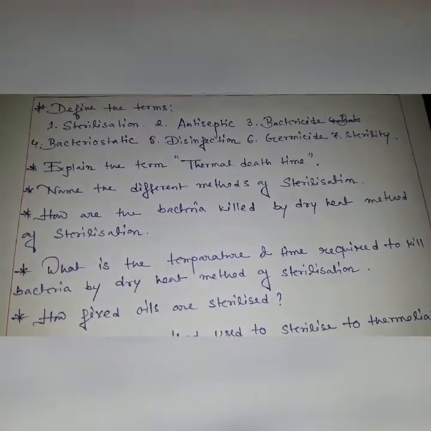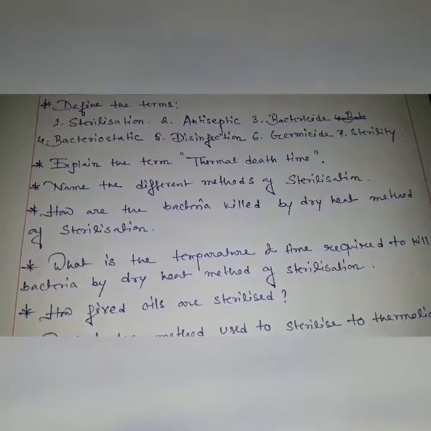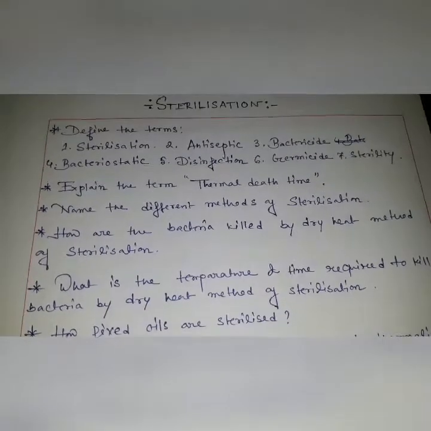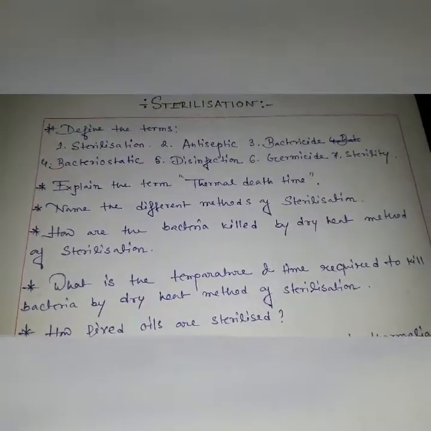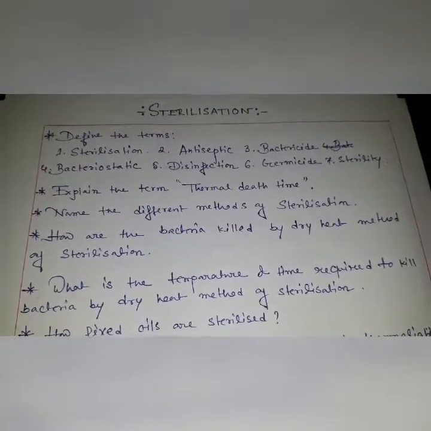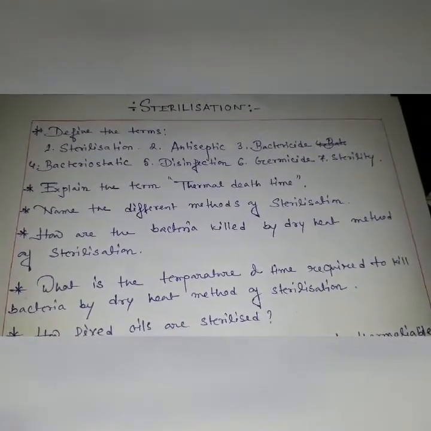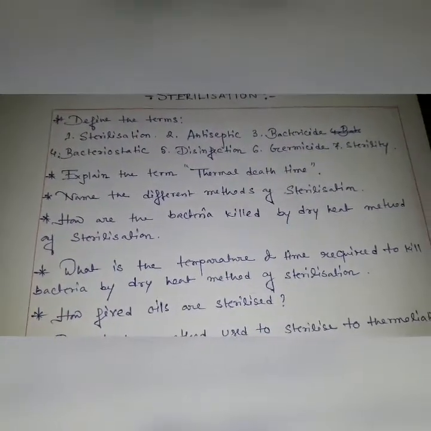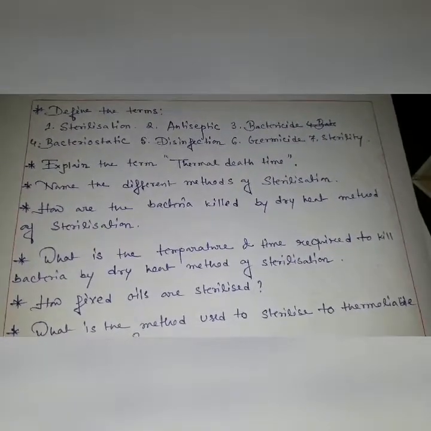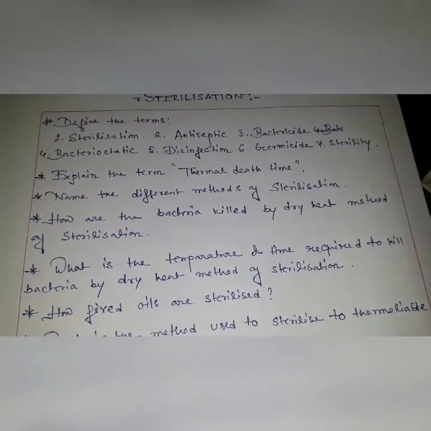Next, explain the term thermal death time. Name the different methods of sterilization. There are various types of methods available, so these methods and their explanation are also very important. How are bacteria killed by the dry heat sterilization method? This is also very important. Next, what is the temperature and time required to kill bacteria by the dry heat sterilization method?